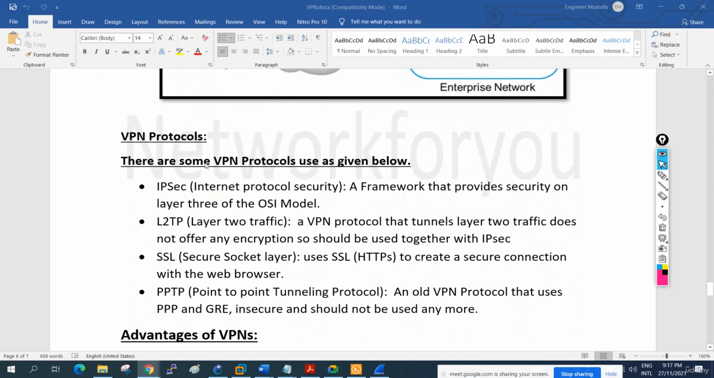So VPN protocol, we have different types of protocol. One is IPsec, that is Internet Protocol Security. It is a framework that is providing the security. And we have L2TP, SSL, PPTP, different types of VPN we have.